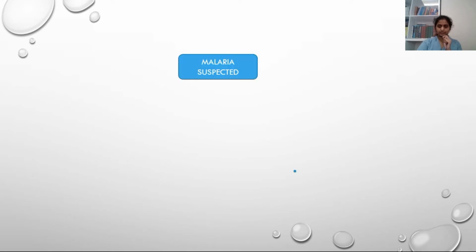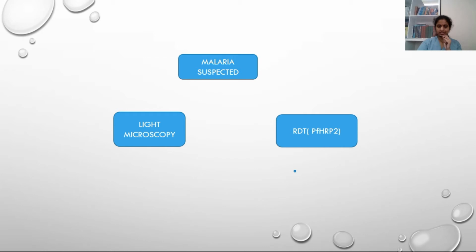Once malaria is suspected, depending upon the clinical features and initial laboratory tests, we need to go ahead with a rapid diagnostic test or light microscopy. If you are doing light microscopy and you are not able to see a parasite in the first smear, we have to do a series of smears at intervals of 6 to 12 hours, especially in case of high suspicion and endemic areas.